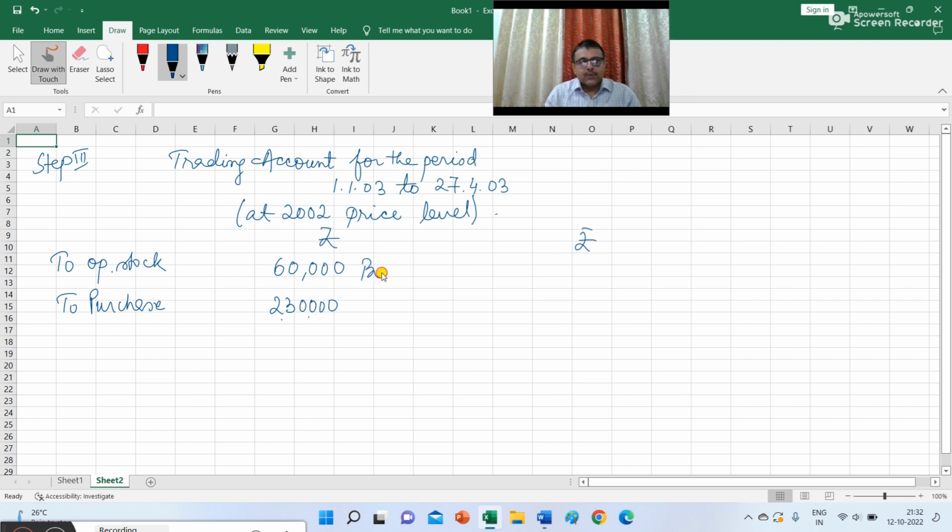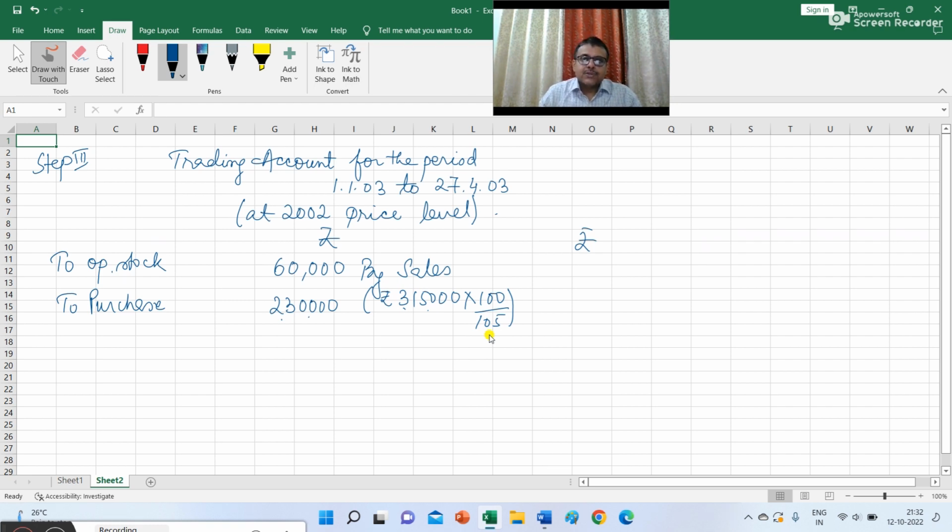And it is given in the question that the sales during 2003 up to the date of fire is 3,15,000, and there was an increase of price by 5%. So you have to value the sales at 2002 price level.